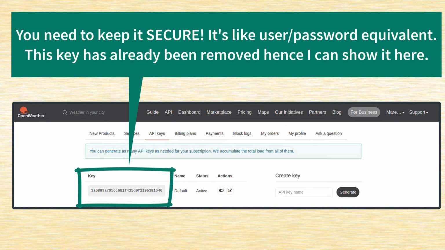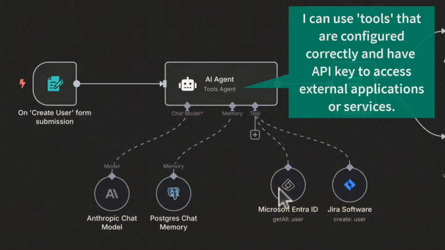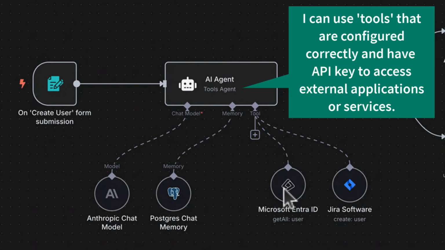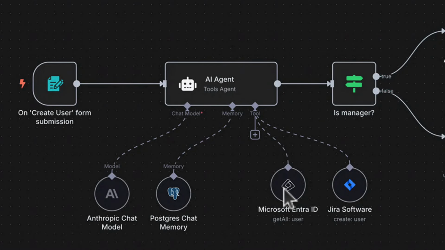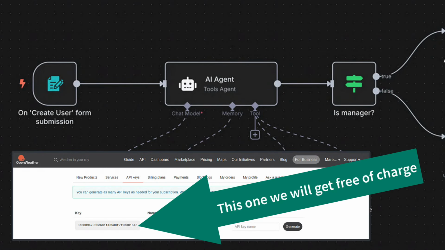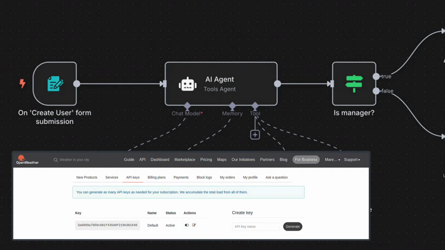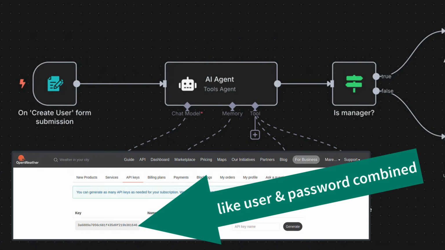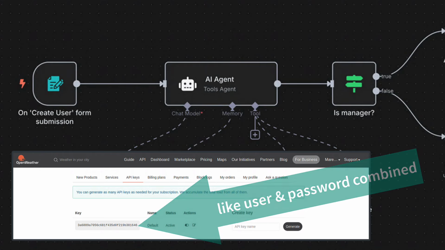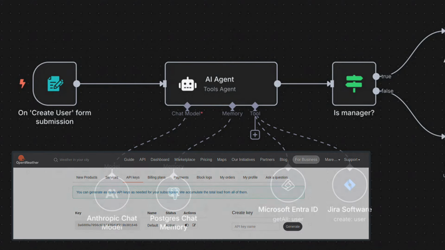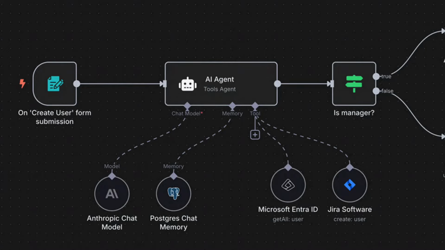And this string can be used by the application. This AI agent then can access other services or other external applications. Bear in mind that for some services you might have to pay to get that API key, but there are other services that can give you that API key free of charge. And we will get the free one actually, because OpenWeather will provide an API key free of charge, so don't worry about it. You can simply think of an API key as a user and password combined. It's one long string of numbers and letters, and that string is used to securely access other applications. But okay, that's enough about API keys.